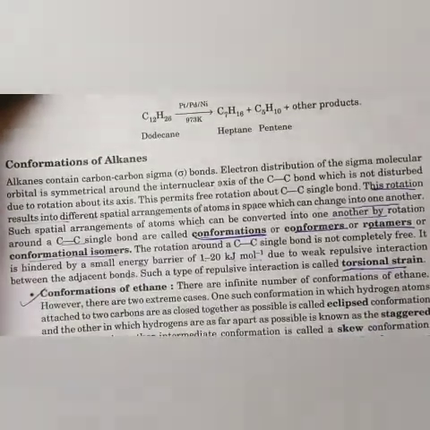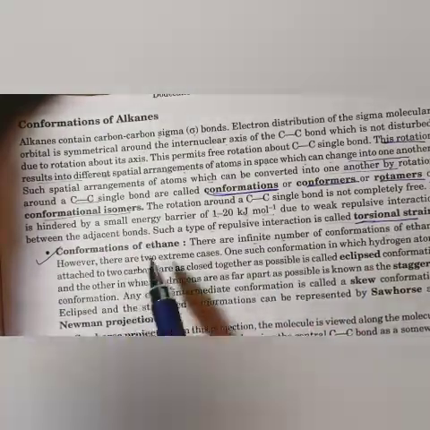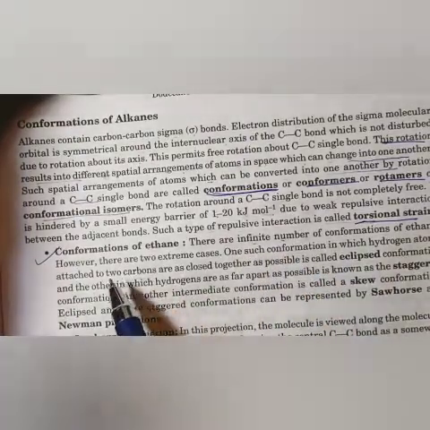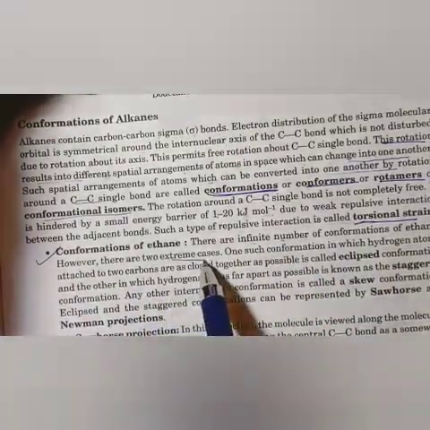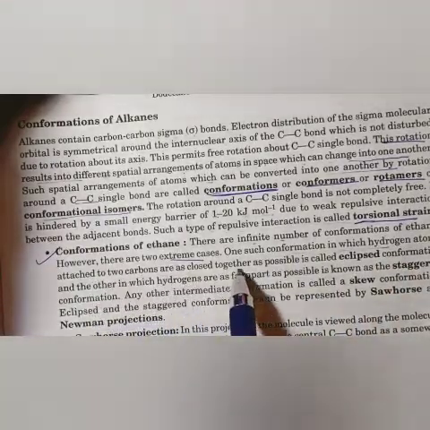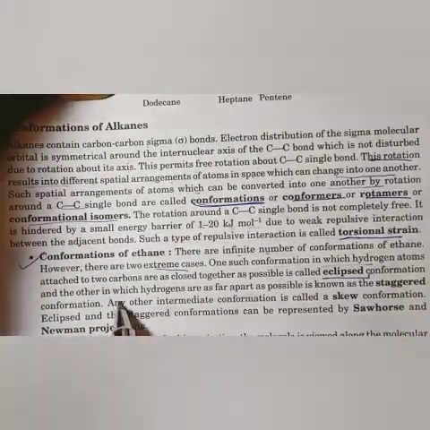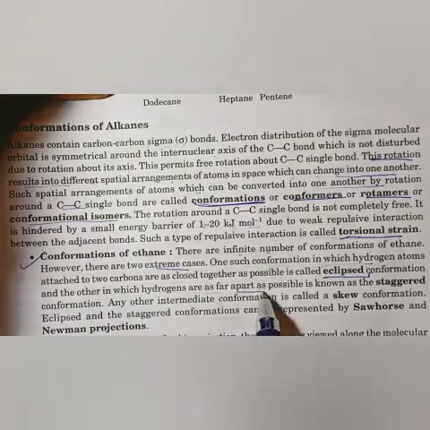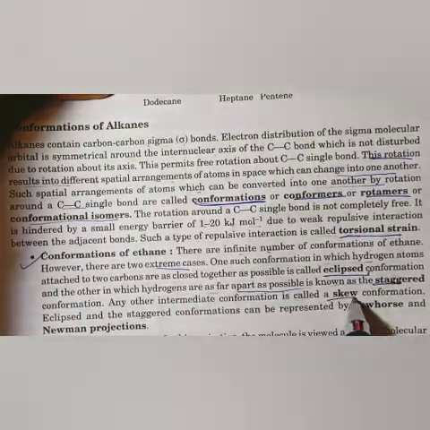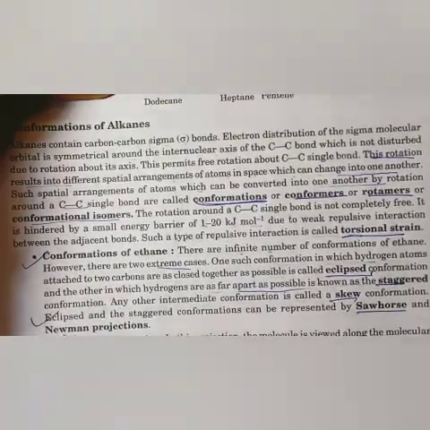Now conformation of ethane, there are infinite numbers of conformations of ethane. It means that there can be many different directions. However, there are 2 extreme cases. One such conformation in which the hydrogen atoms attached to the 2 carbons are close together is called eclipsed conformation, and the other in which the hydrogens are as far apart as possible is called staggered. Any other intermediate conformation is called skew conformation. Eclipsed and staggered conformations can be represented by Sawhorse and Newman projections.